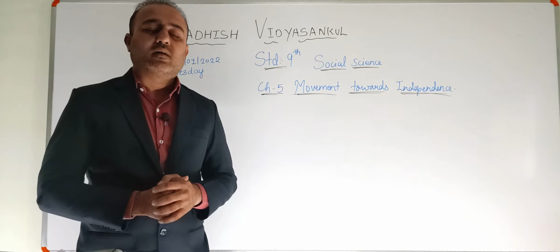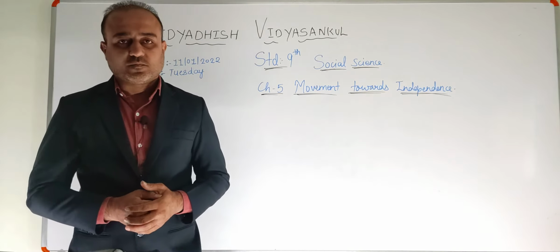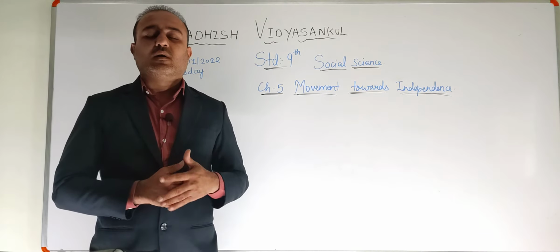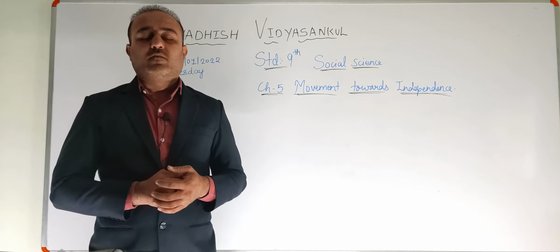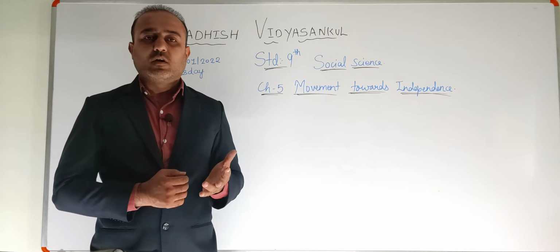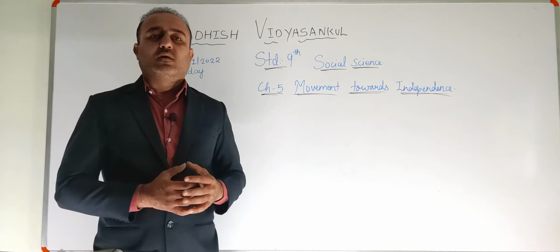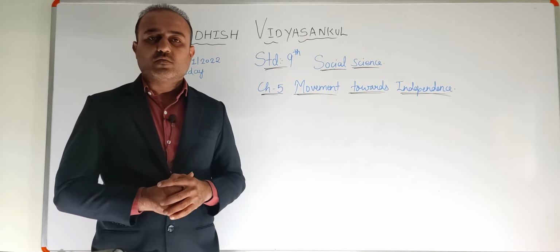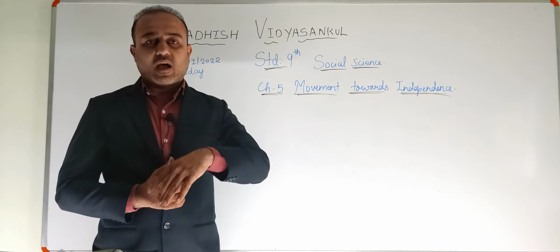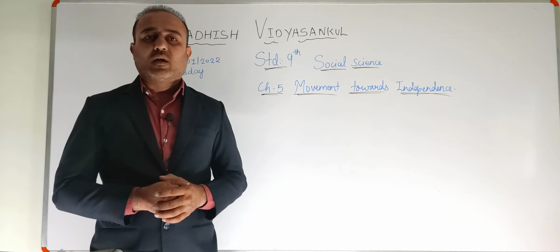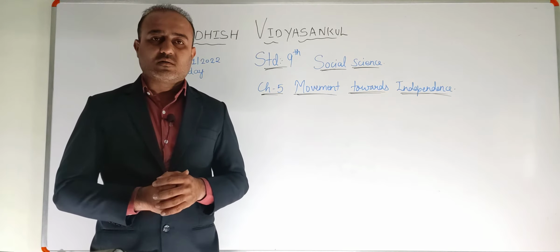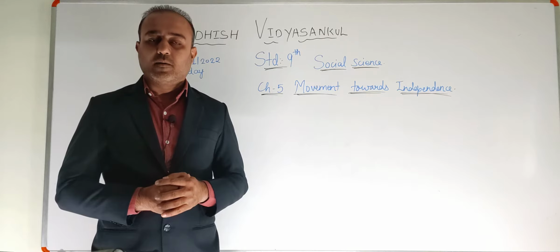We all are aware of the World War which took place, the First World War, even the Second World War, and we all know that during the Second World War, the Britishers took Indian soldiers to fight on their behalf, and almost 10 lakh Indian soldiers died.